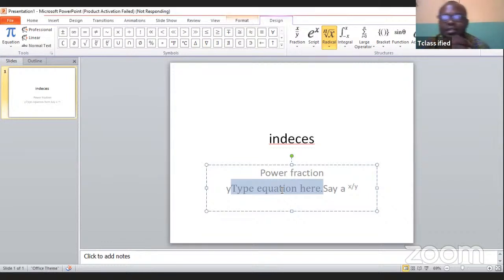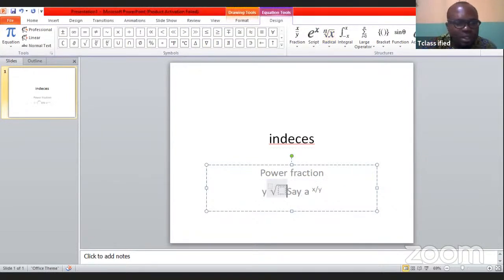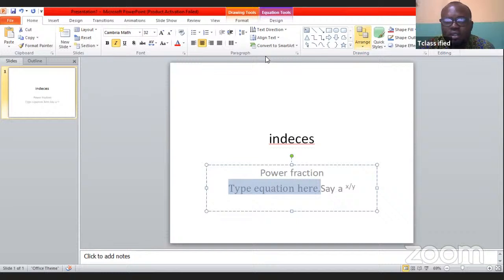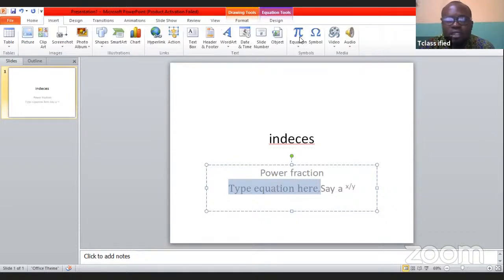The system is hanging a little bit, but you're going to solve. So it's the same as saying the y-th power of A, all to power X. Okay, let me see. I think there's a single way I would have done this. Insert equation.